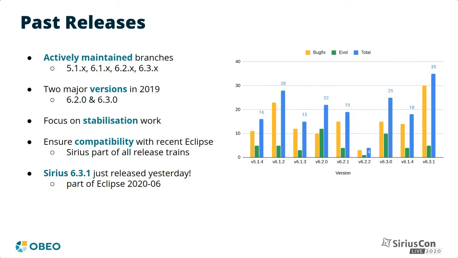As can be seen on the graph on the right, most of the activity is on bug fixes, but there are still some new features and enhancements added as we refine the existing mechanisms. Most recently, just yesterday actually, we released the version 6.3.1 with several improvements. This new version is part of Eclipse 2020-06 and will also be used for the upcoming Capella 1.4.1.